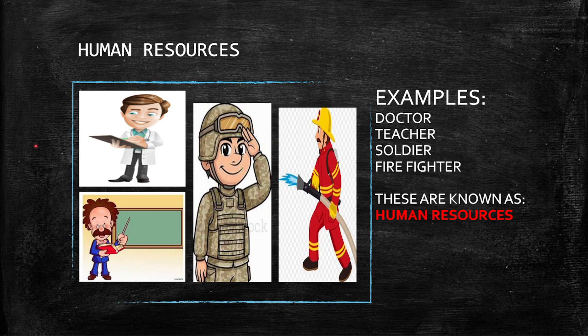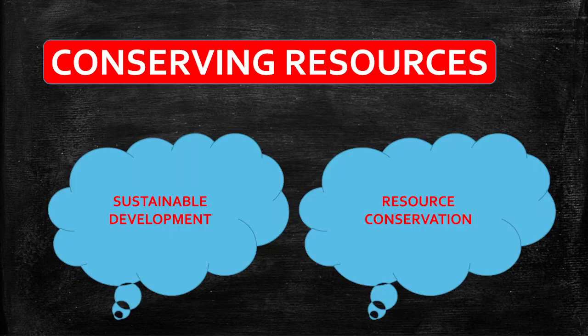Conserving resources. This is our third topic and the last topic of the chapter. In this video, we will cover the whole chapter. In conserving resources, there are two types: sustainable development and resource conservation. In sustainable development, we save things like gold, petroleum, non-renewable resources.